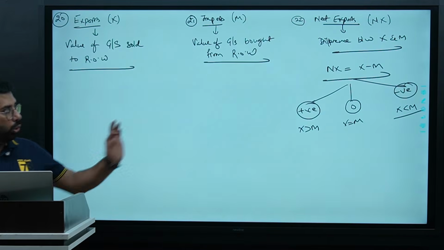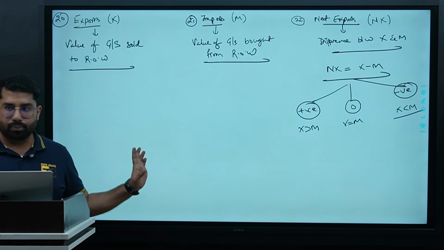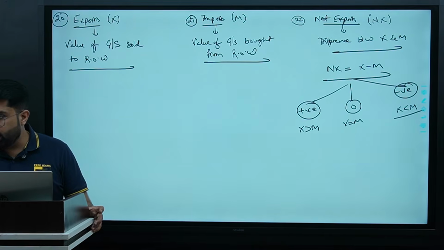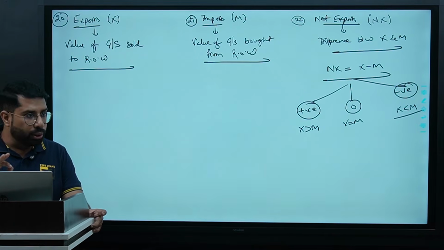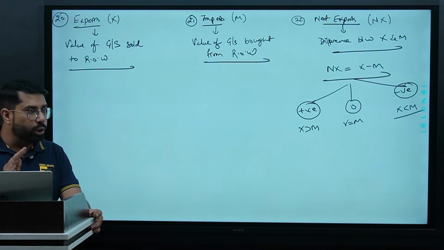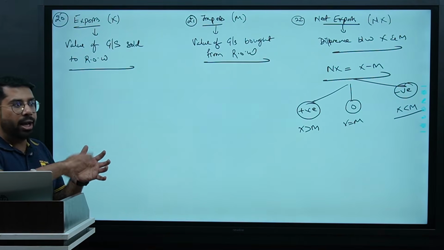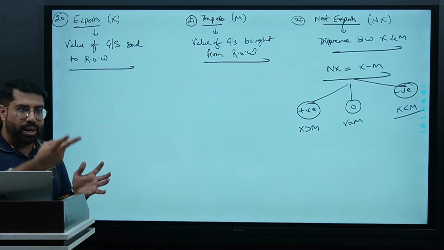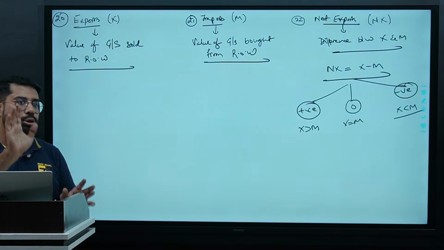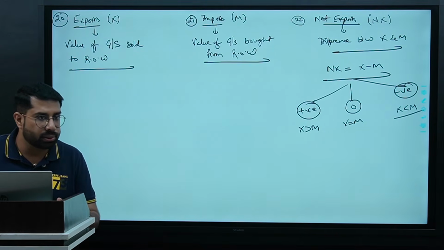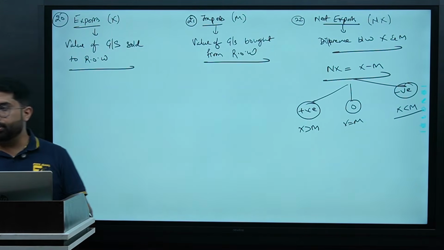So generally we will use net export only. But if you see questions that write net import, don't worry. We will take the negative value of net export. So if net import is 20, net export will be minus 20. Are we clear with this? Any doubts, any question?